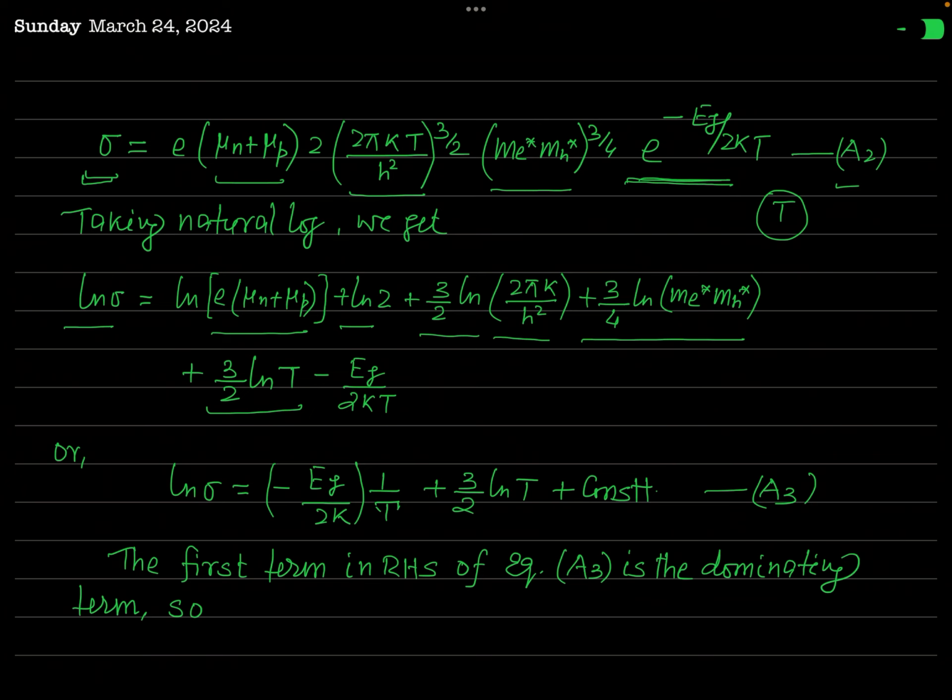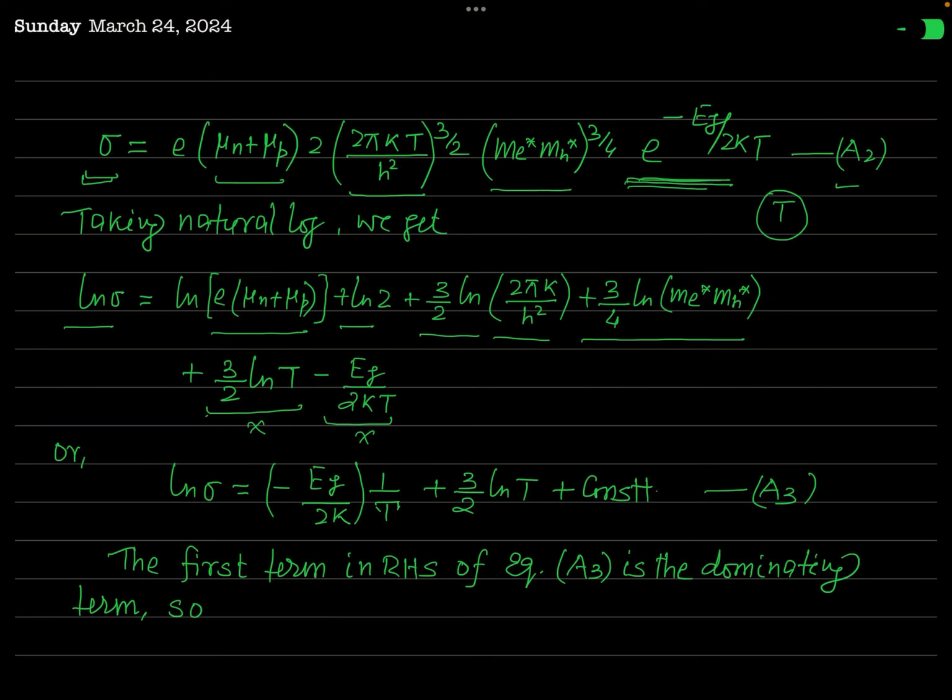Here there is T to the power 3 by 2, and after taking logarithm that will be 3 by 2 log T. And the last factor is e to the power minus Eg divided by 2kT, and when you take log, this will be minus Eg over 2kT. Now you can see, except for the last two terms, the remaining terms are constant.